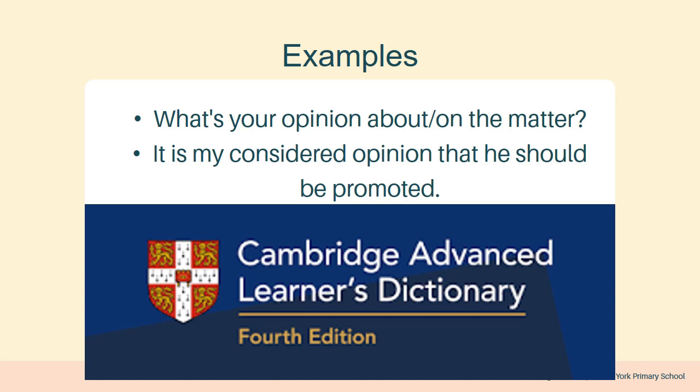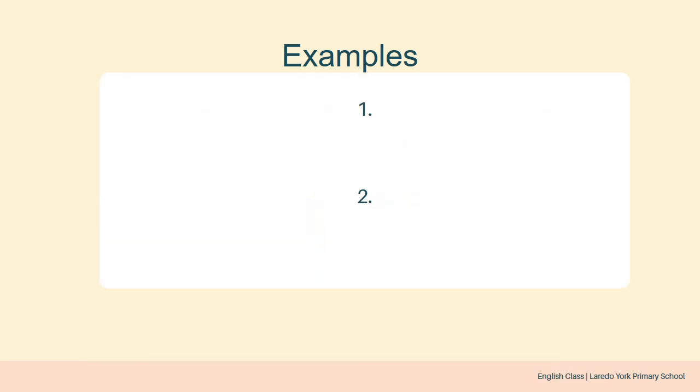Another example is, it is my considered opinion that he should be promoted. Again, it is not on fact. It is our own opinion. Fact is the mark sheet. Whether the student deserved to be promoted on the basis of the facts that he showed in the mark sheet. This may be on the basis of fact. But if I say that in my opinion, he deserved to be promoted, it means that it is an opinion, it is not a fact.